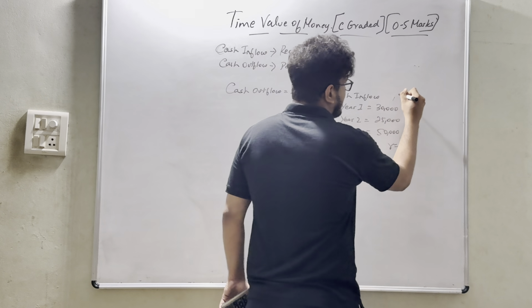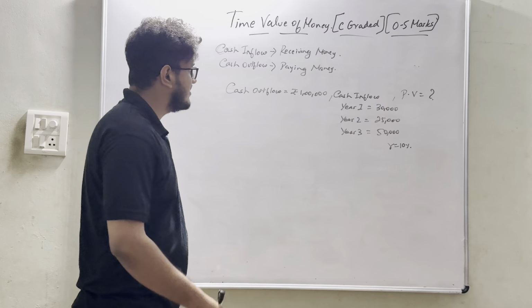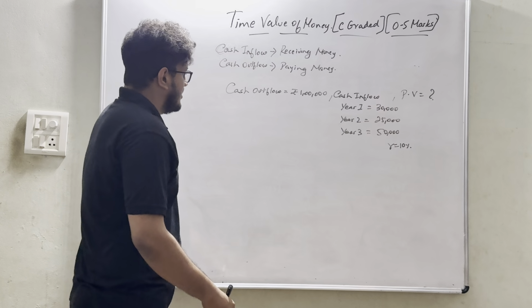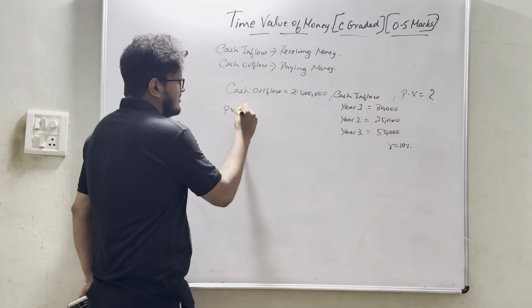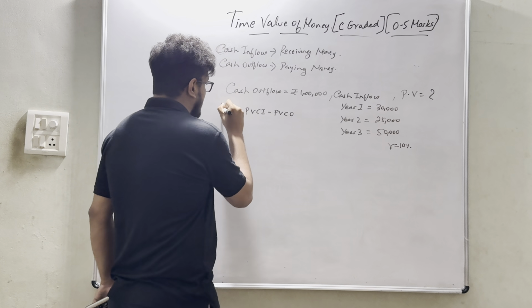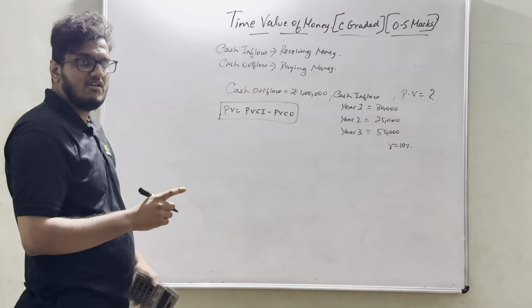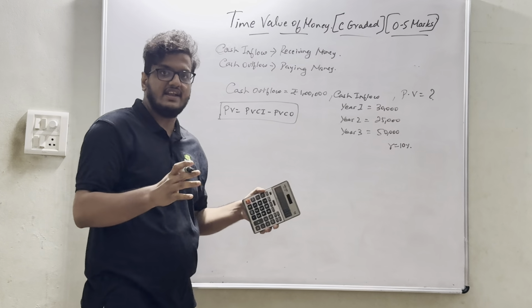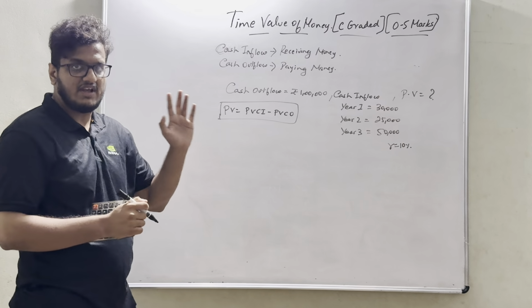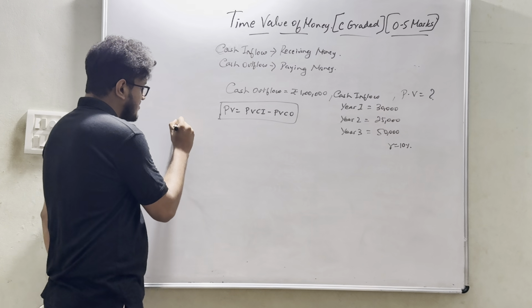We are calculating present value. Present value is nothing but present value of cash inflow minus present value of cash outflow. Just remember this. In capital budgeting, we will learn about net present value in detail. So what exactly is present value of cash inflow?